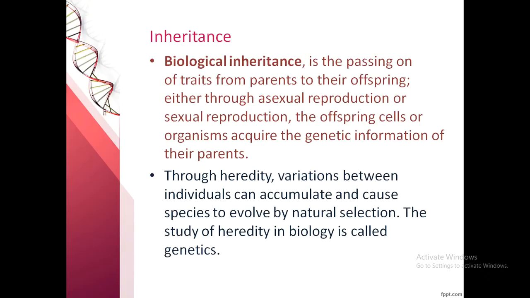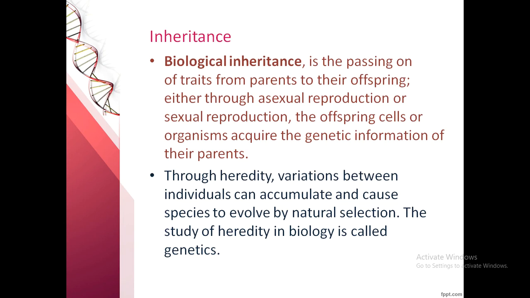Inheritance. Biological inheritance is the passing on of traits from parents to their offspring, either through asexual reproduction or sexual reproduction. The offspring cells or organisms acquire the genetic information of their parents. As is very clear from the definition, the offspring are the new individual cells.